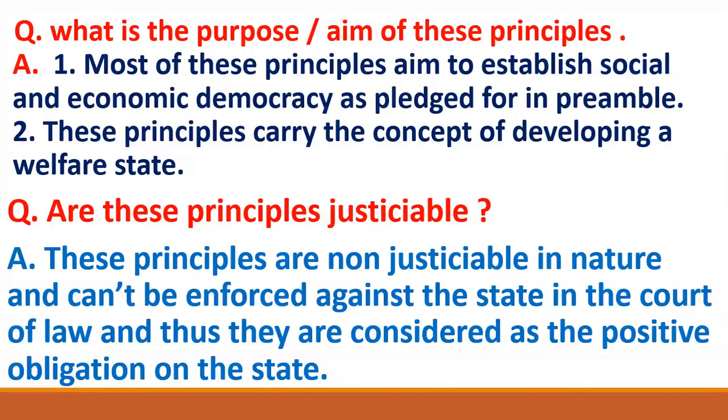Now friends, what is the meaning of social democracy? Social democracy means maintaining a free market system with regulations so as to take care of the welfare needs of the citizens. Here the government takes responsibility for providing social services without eliminating the role of the market. What does it mean? It means that it is a kind of system in which there is a free market. The government does not eliminate the role of the free market, but the government takes care of the poor section of the society.